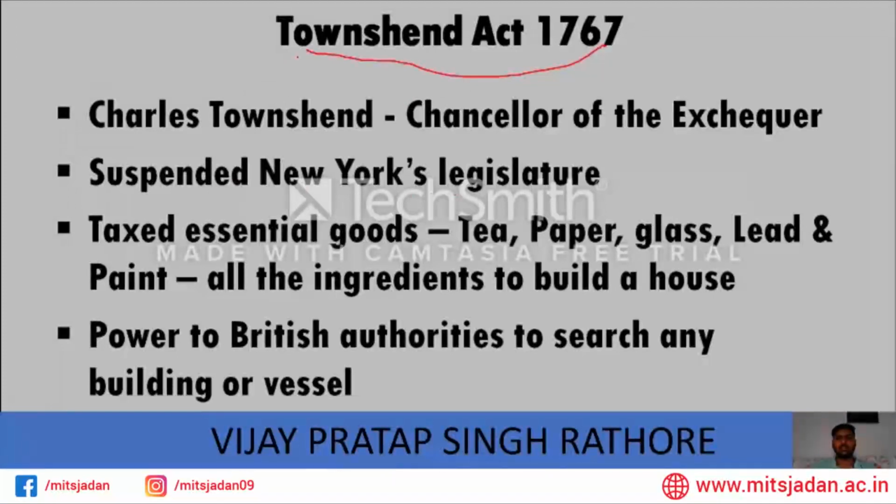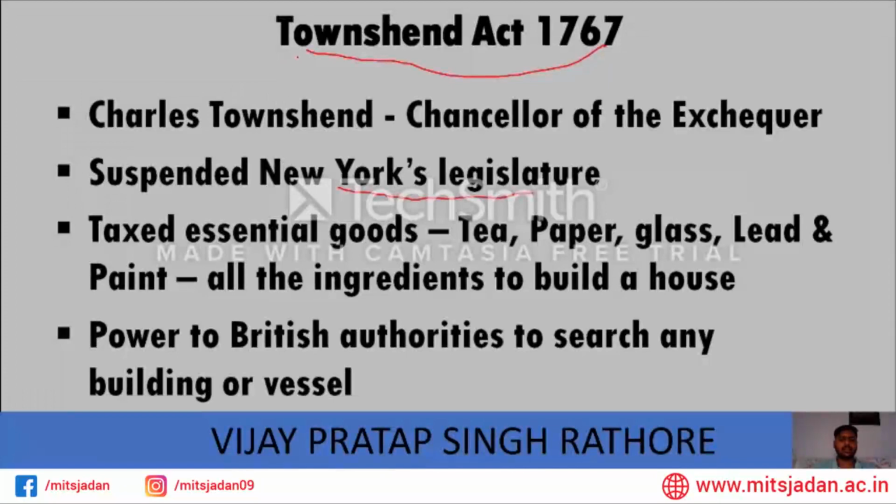Charles Townshend was the Chancellor of the Exchequer. According to this, three things were done. Firstly, New York's legislature was suspended because they failed to implement the Stamp Act. They suspended New York's legislature because they had failed to honor the Quartering Act, and failed to provide lodging to the soldiers.